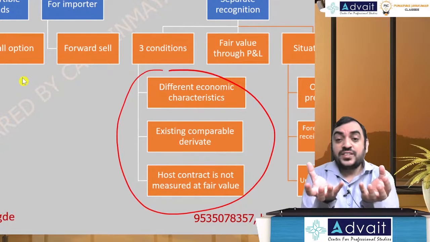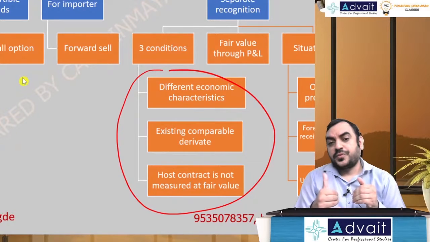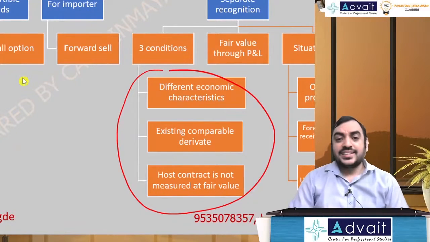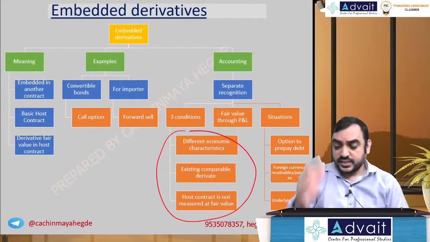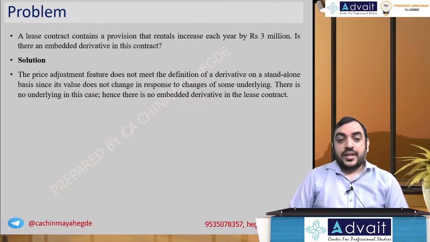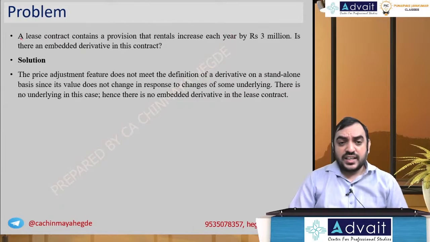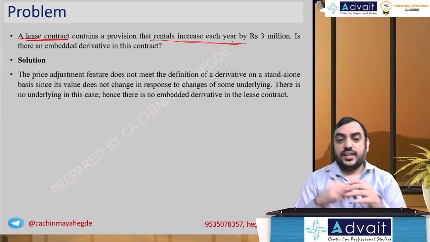The valuation of these two should be on different parameters. What do you mean by that? The example we are looking at now is a typical application of that. Okay, let me explain. There is a lease contract that contains a provision of increasing lease rentals each year by rupees 3 million. Now, here you have a lease contract and it is increasing lease rentals by 3 million.